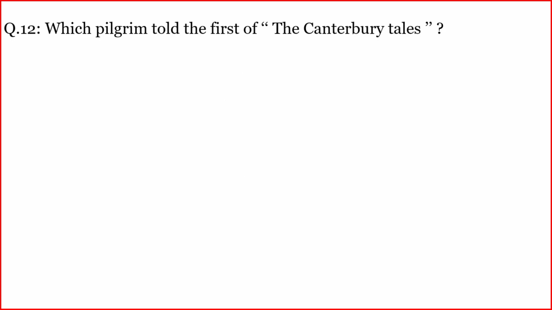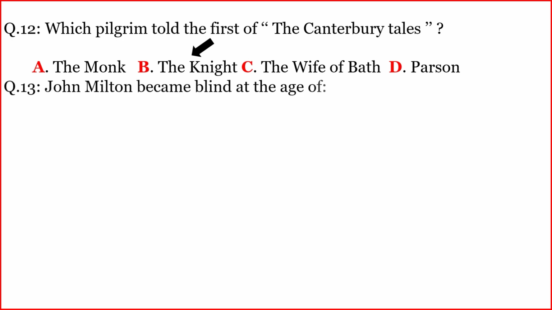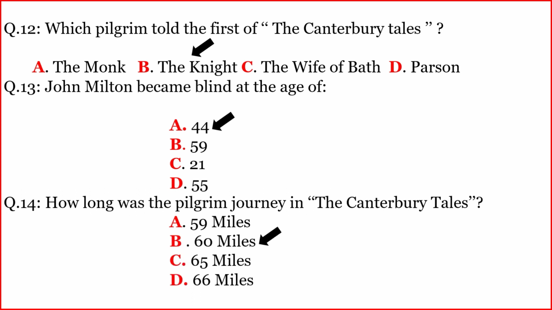Another question. Which pilgrim told the first of the Canterbury Tales? The correct option is B. The Knight. Another question. John Milton became blind at the age of? The correct option is A. 44 years. Another question. How long was the pilgrim journey in the Canterbury Tales? The correct option is B. 60 miles.